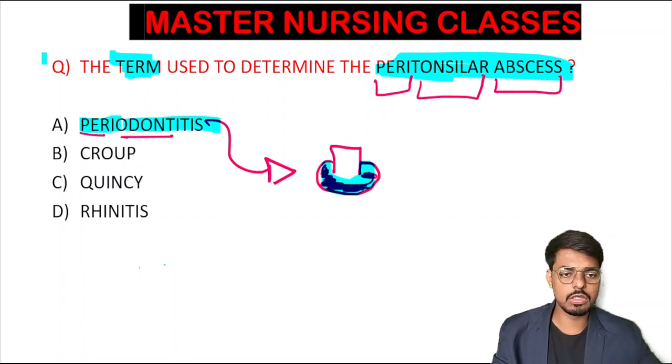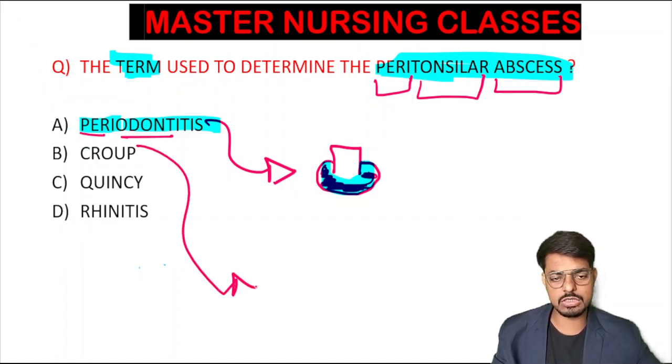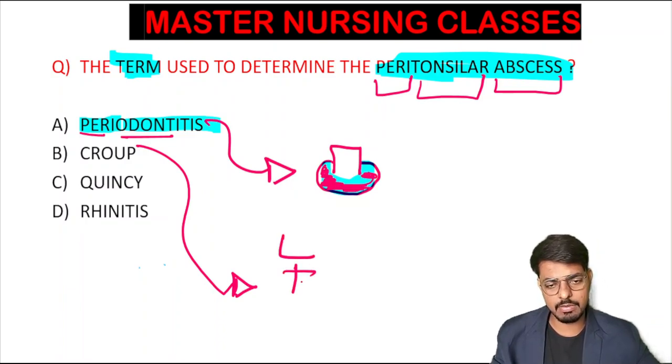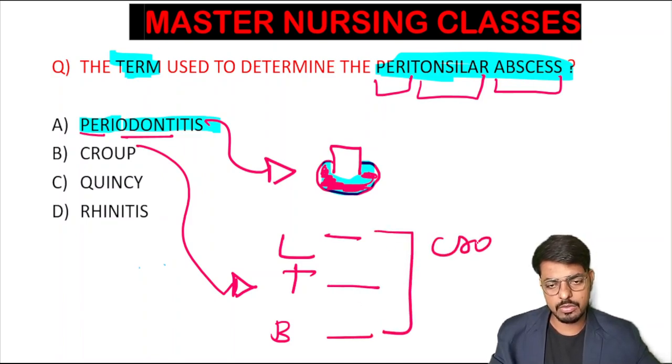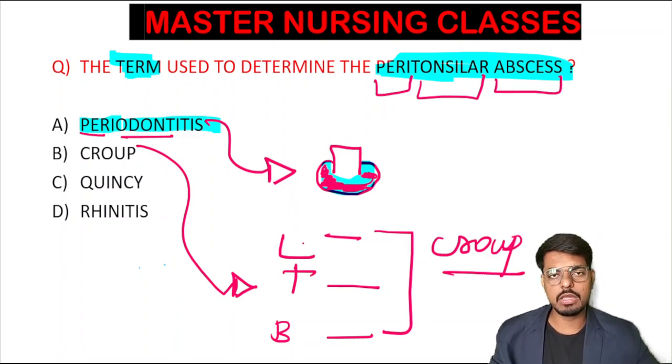Is this croup? No, croup we have already studied. What are the parts involved in croup? You can remember by LTB: laryngitis, tracheitis, and bronchitis. All together we call this croup. If a child is suffering from laryngitis, tracheitis, and bronchitis, we call it croup, and the barking cough is the classical sign of croup.